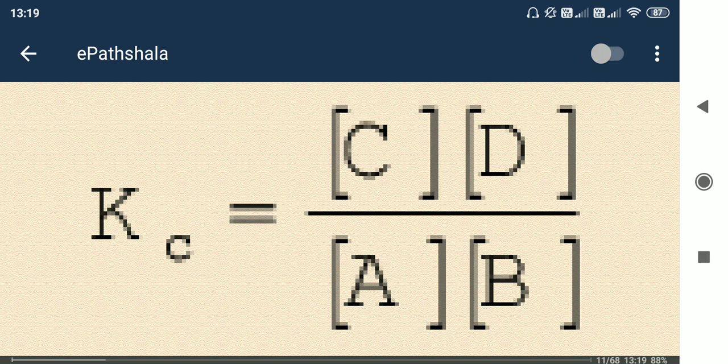How can we do that? If more of A or B is changed into C, the product, then only is it possible to maintain Kc, the equilibrium constant. That's why, if we somehow decrease the product concentration, if we take away the product in some form, then the reactant will be more converted to product.